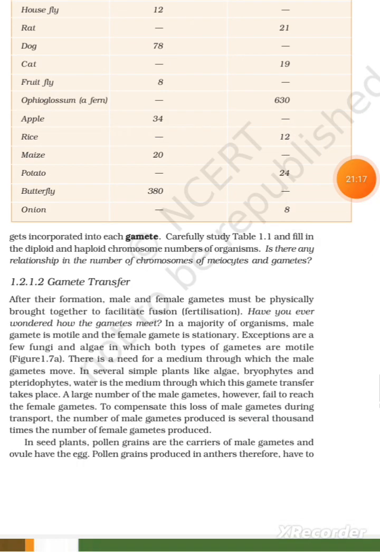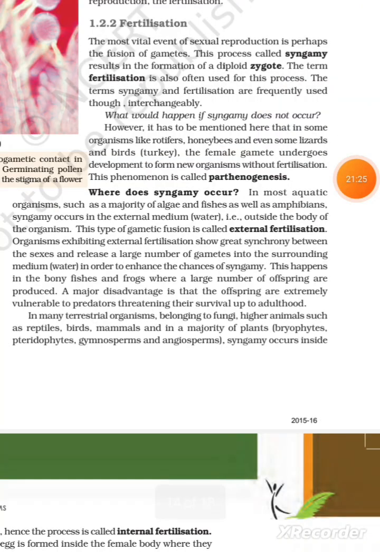In seed plants, pollen grains are the carrier of male gametes and the ovule has the eggs. Pollen grains produced in the anther therefore have to be transferred to the stigma before it can lead to fertilization. In bisexual self-fertilizing plants, for example peas, transfer of pollen grains to the stigma is relatively easy as anther and stigma are located close to each other. Pollen grains, soon after they are shed, come in contact with the stigma, but in cross-pollinating plants, including dioecious plants, a specialized event called pollination facilitates transfer of pollen grains to the stigma.